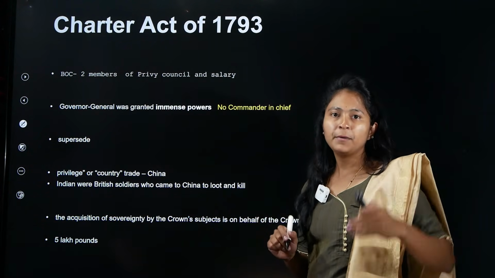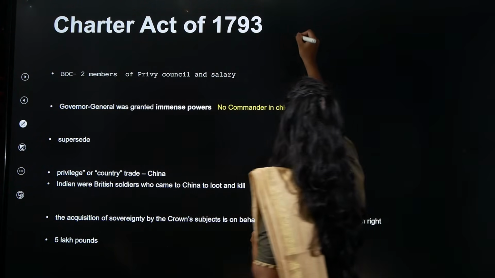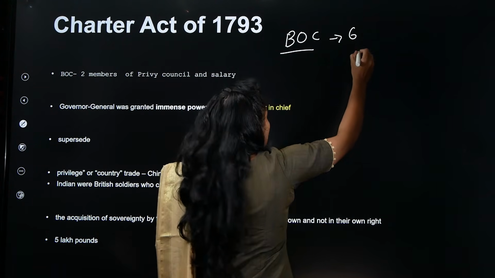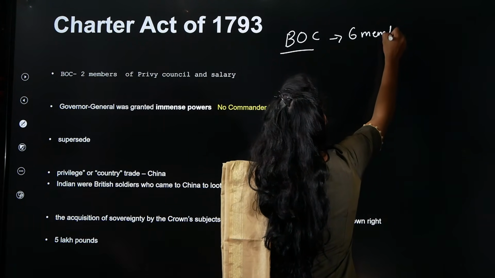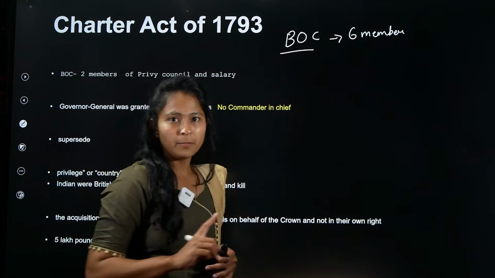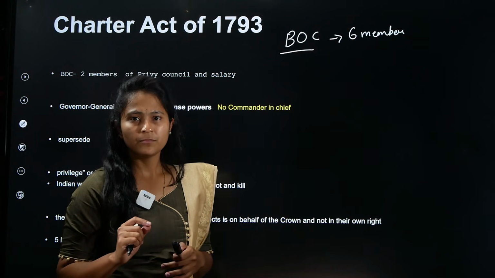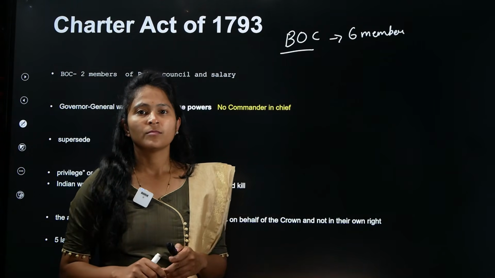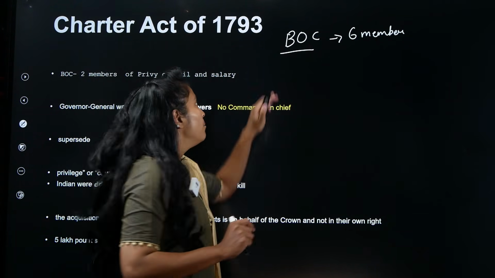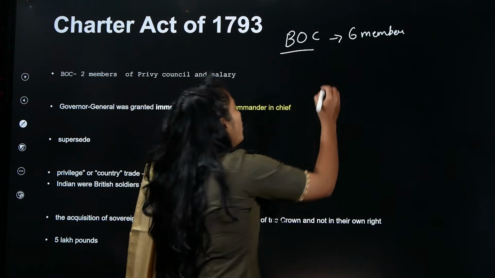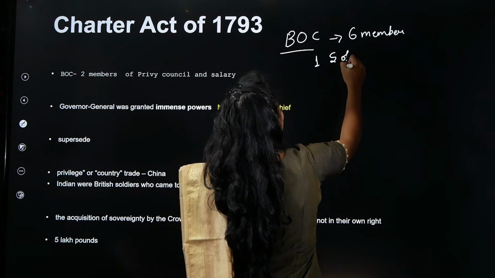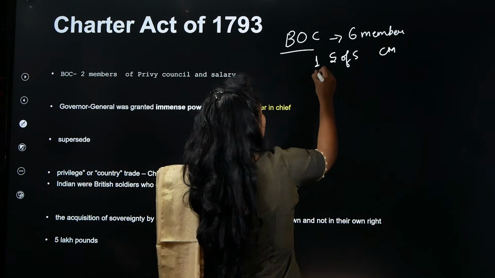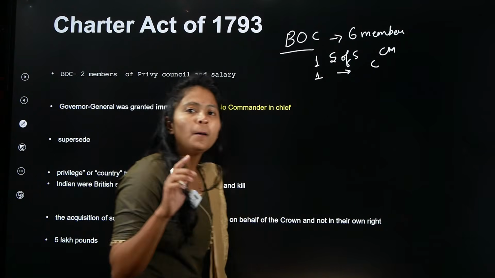See, in the previous Pitt's India Act, we had seen that the Board of Control had how many members? 6 members. Right? Out of these 6 members, one was the Commander-in-Chief, one was the Secretary of State, who was the Cabinet Minister. Correct? Similarly, there was one person who was Chancellor, and 4 people came from the Privy Council, right?